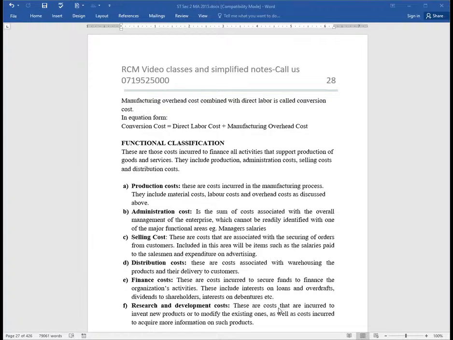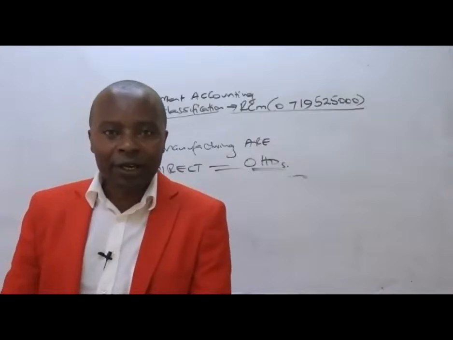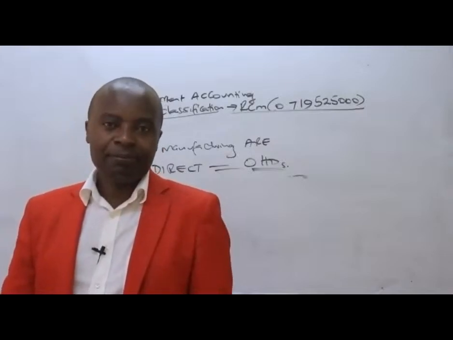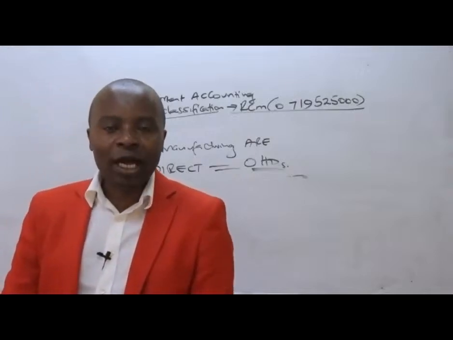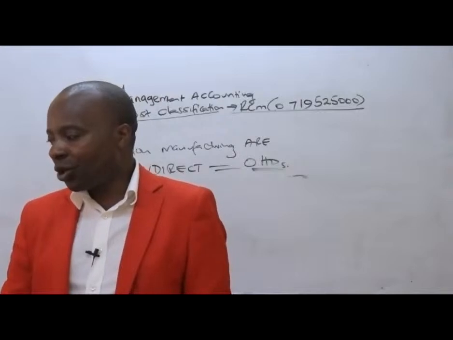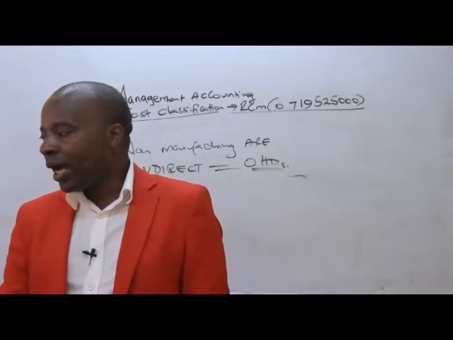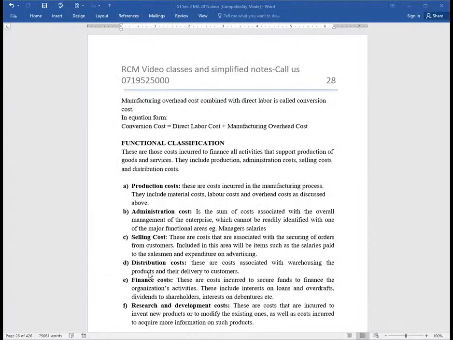For instance, if you have a distribution van, the cost of storing these finished products for the purpose of distributing them to the workers will automatically fall under distribution cost. So, ladies and gentlemen, we have finance cost. Of course, you need to be accounting for whatever you do in your company. So these are serious functions, and they have to be categorized.